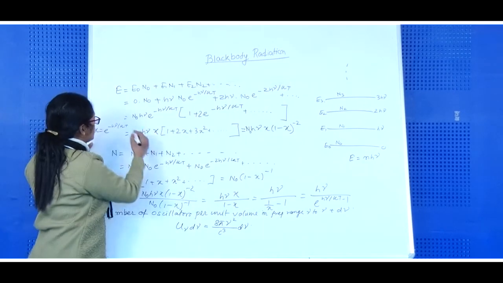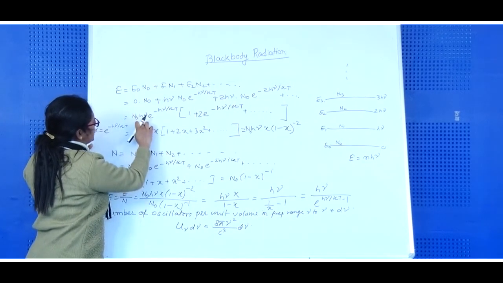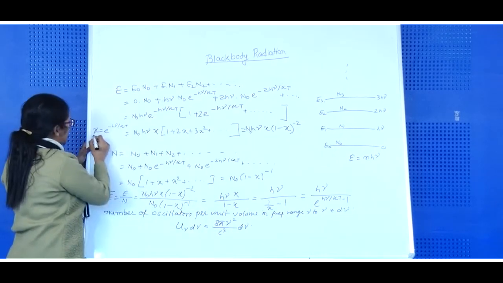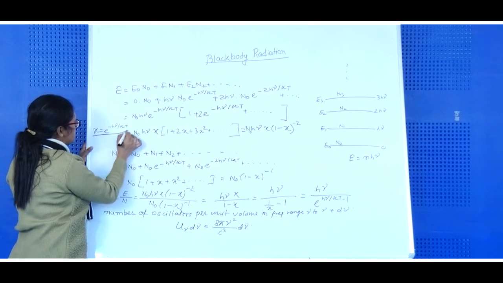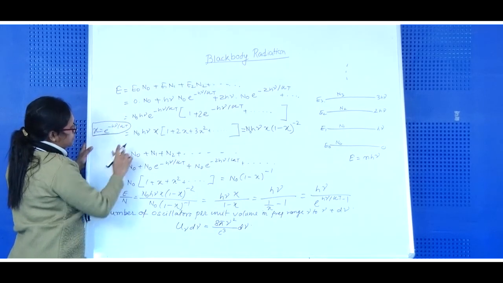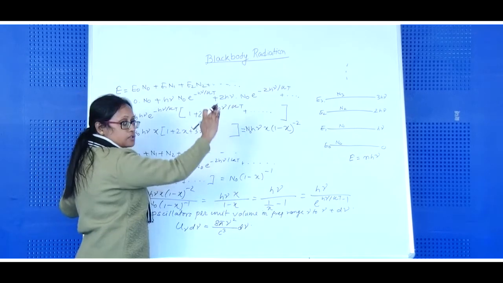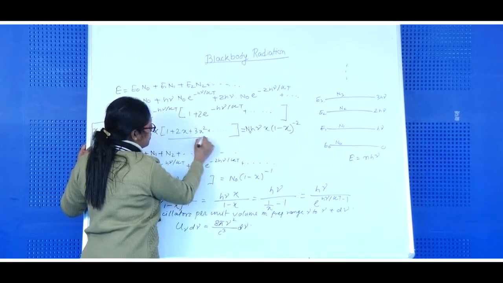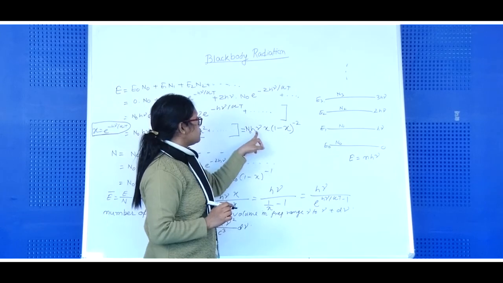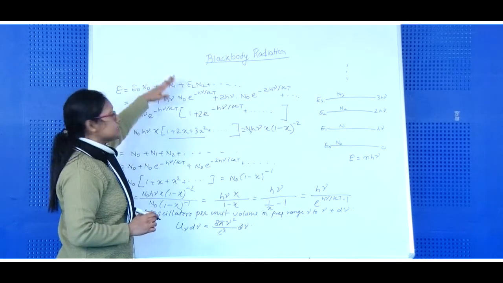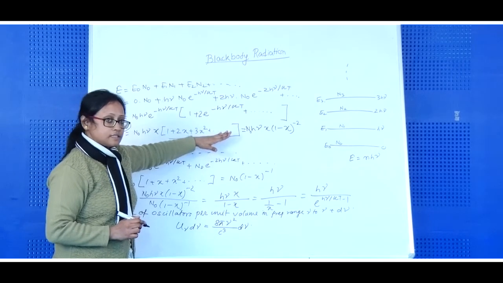Then there is simple mathematics. Take N0 h nu e to the power minus h nu by kT as common. We will get this term. Then I have defined x as e to the power minus h nu by kT. So we will get N0 h nu x times 1 plus 2x plus 3x square and so on. This is obviously of the form of the binomial expansion of N0 h nu x into 1 minus x to the power minus 2. So we get the total energy of the system.